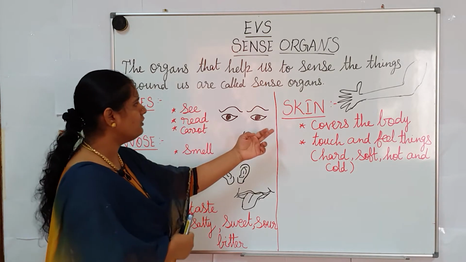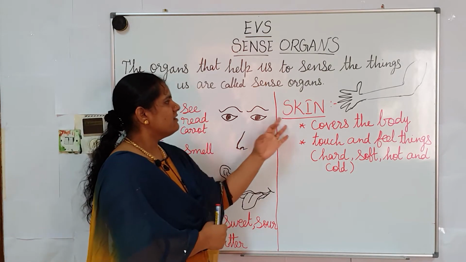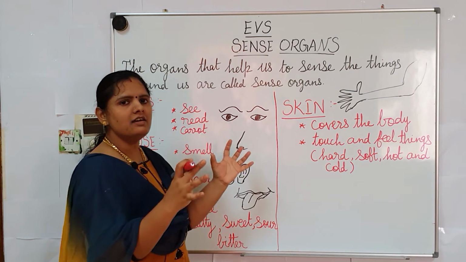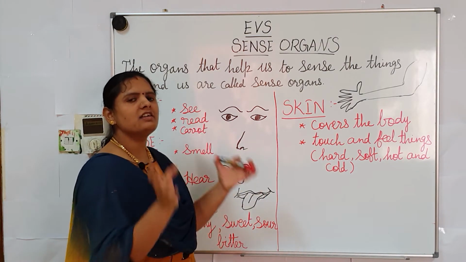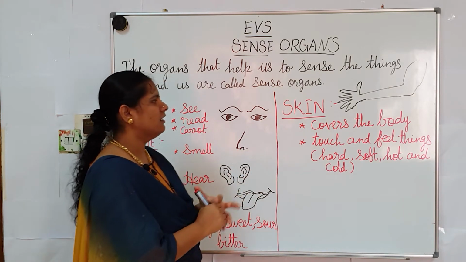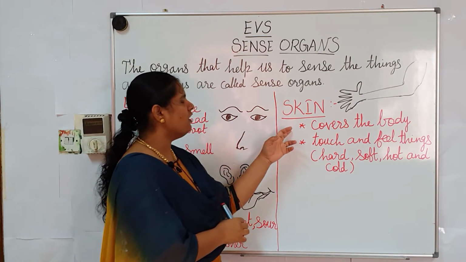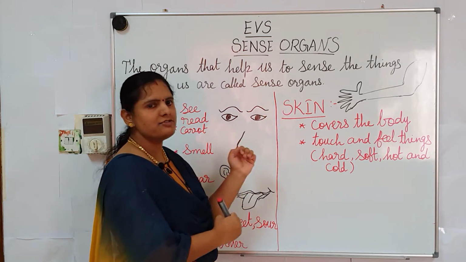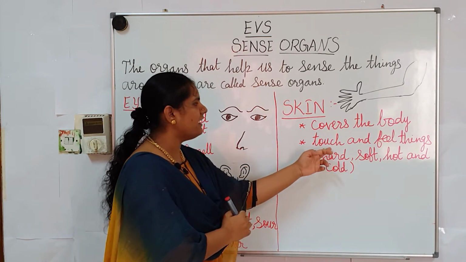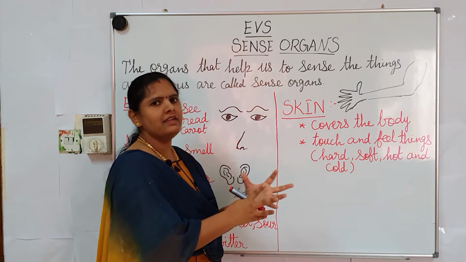Next, move on to skin. Skin covers the body. All the organs are covered by skin. It also helps us to sense touch and feeling things.